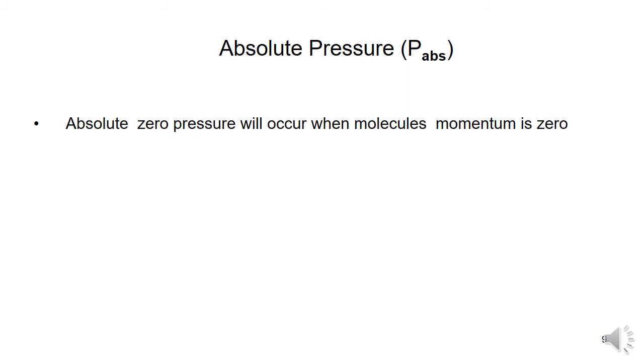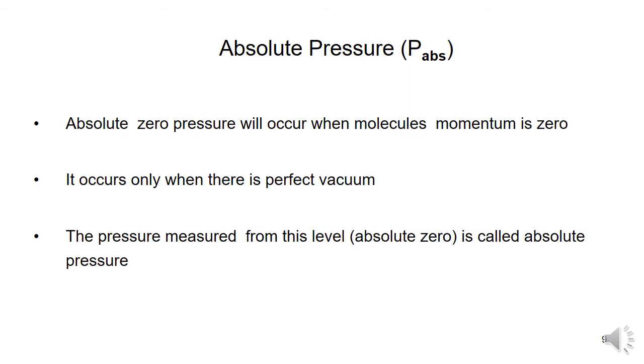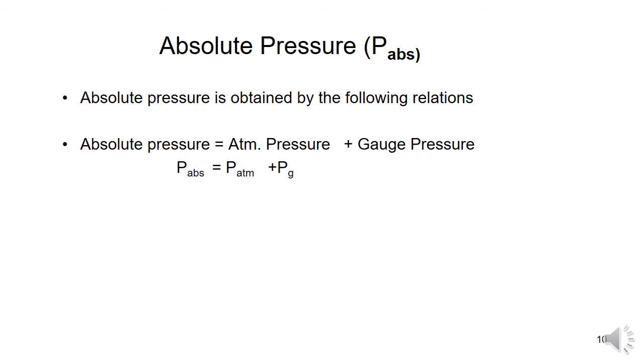This absolute pressure may also be found to be zero. This situation occurs when there is a perfect vacuum. So absolute pressure is obtained by using the following two relations. The pressure measured from absolute zero is called an absolute pressure. This is a relation between